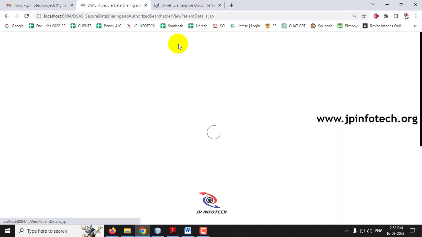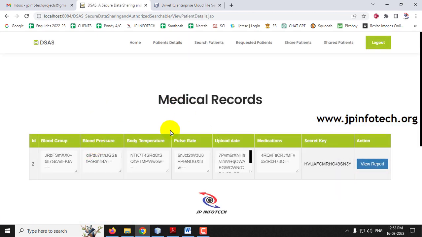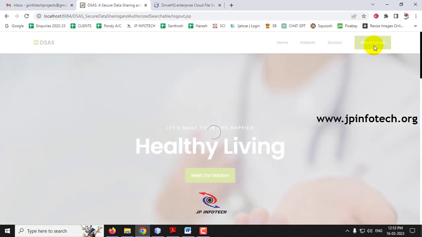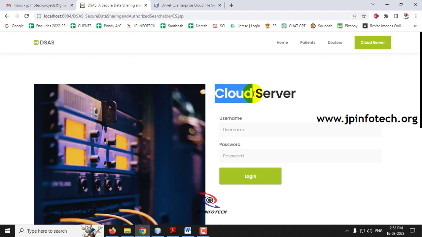If you go to the patient details, earlier we saw that Bob doctor did not have any details, but now he can see the medical records have been updated because the cloud server assigned a patient to this doctor, and that is shown here. So now we have seen all the options that are available. And finally let me go to the cloud server and show you the things that are pending.